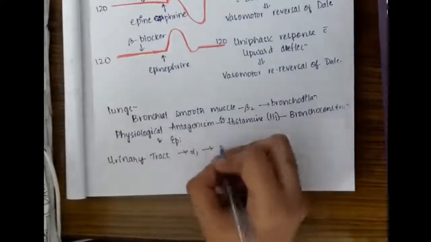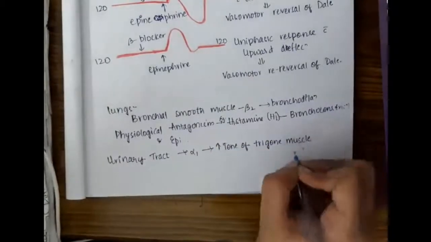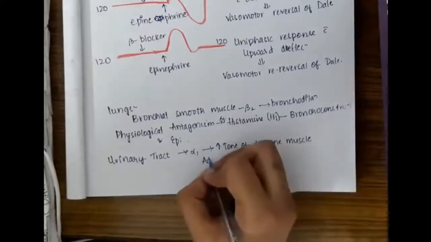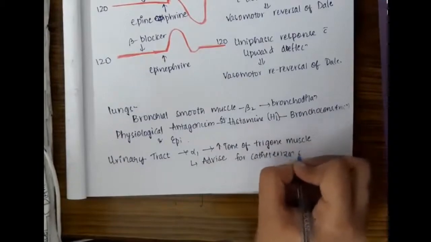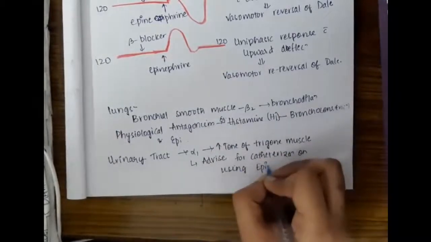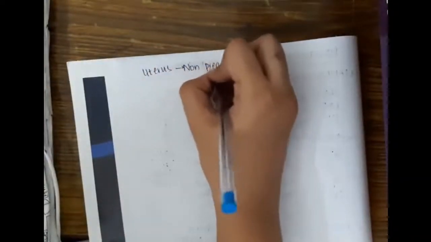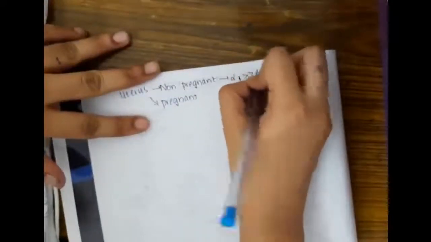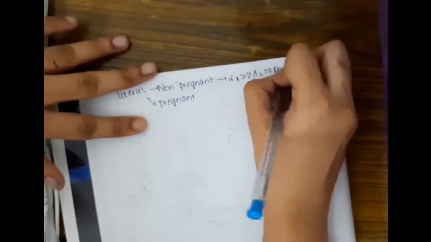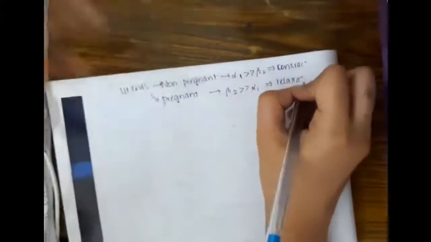Then in the urinary tract it activates the alpha 1 receptor and increases the tone of the trigone muscle. Because it increases the tone of the trigone muscle, while using epinephrine we advise catheterization to make urine flow easy. Then on the non-pregnant uterus, its alpha 1 action is more than beta 2 action, thus leaving the uterus in a contracted state.